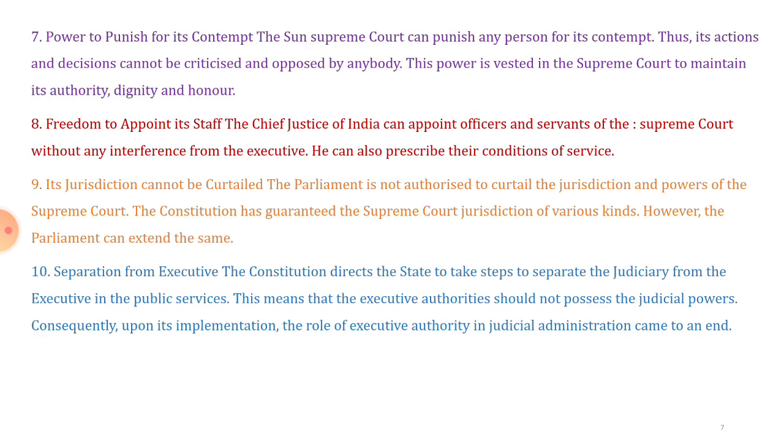Then, power to punish for its contempt. The Supreme Court can punish any person for its contempt. Thus, its action and decision cannot be criticized and opposed by anyone. This power is vested in Supreme Court to maintain its authority, dignity and honor.